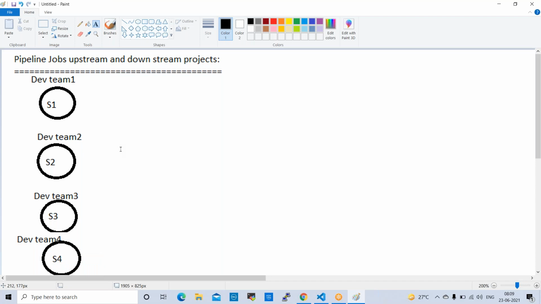One requirement is there. A few years ago in our organization, our development team worked on a requirement called DSSO, digital single sign-on. What is single sign-on?